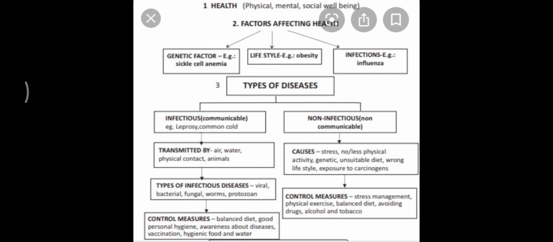In case of non-infectious diseases, the preventive measures could be balanced diet, avoiding the use of narcotic substances like tobacco, alcohol, drugs, physical exercises, stress management. So this is a flow chart that gives you the general idea about health, factors affecting health, types of diseases, and how those diseases are spreading and how these diseases can be prevented.